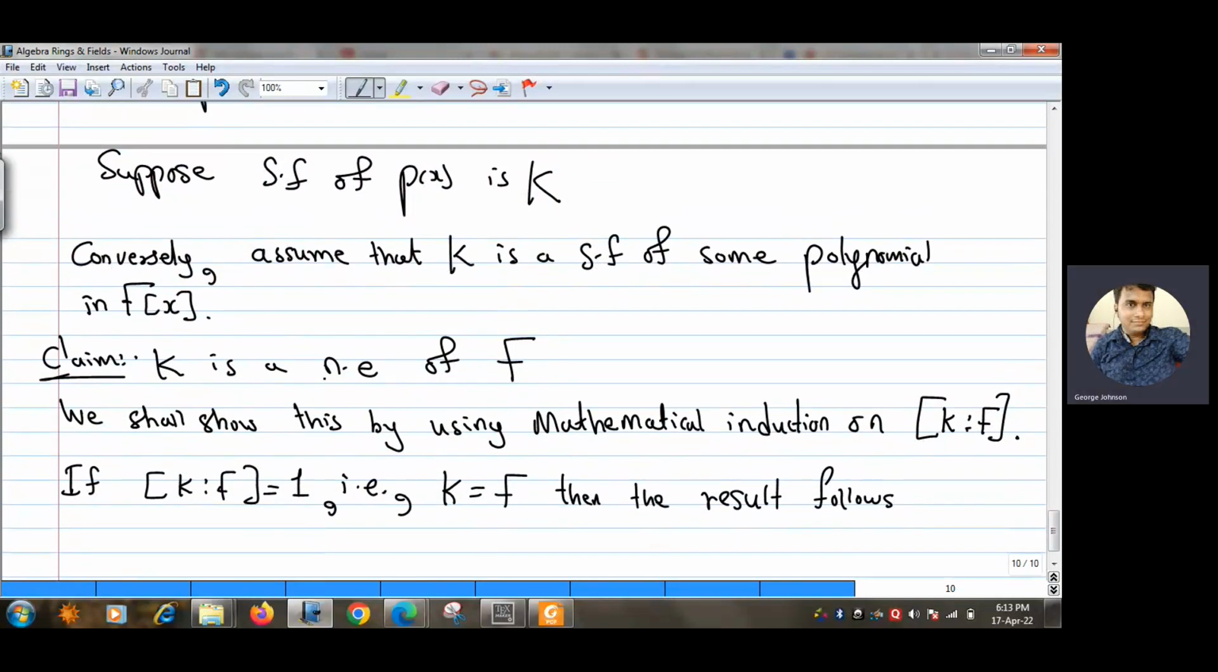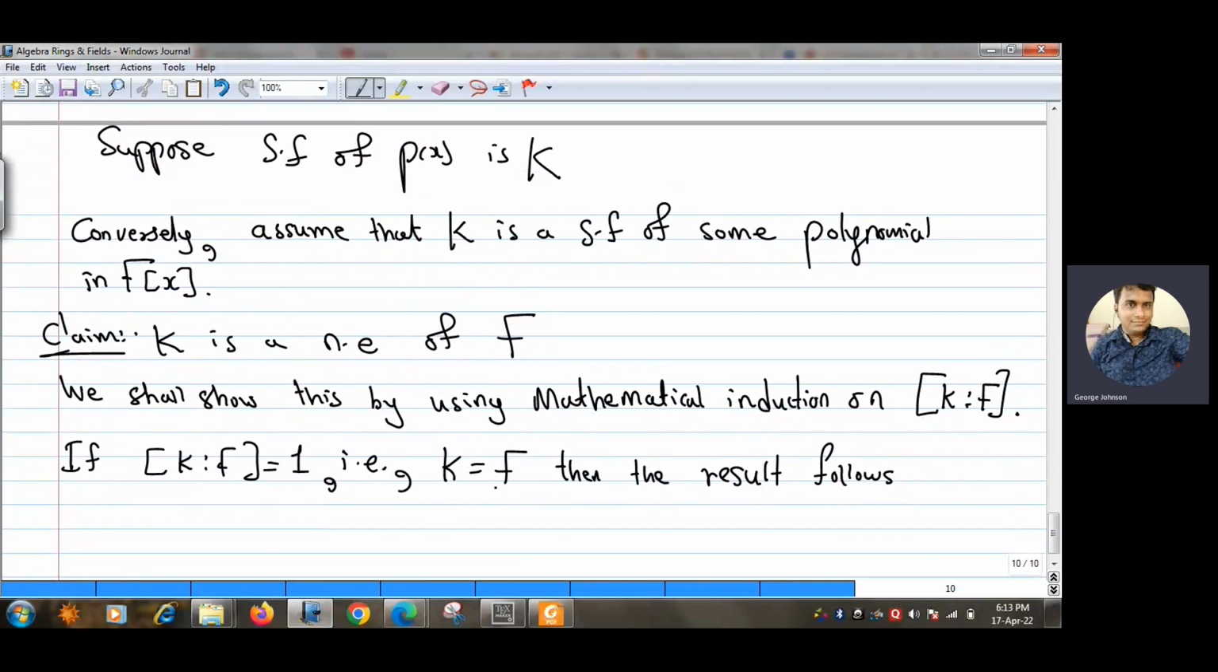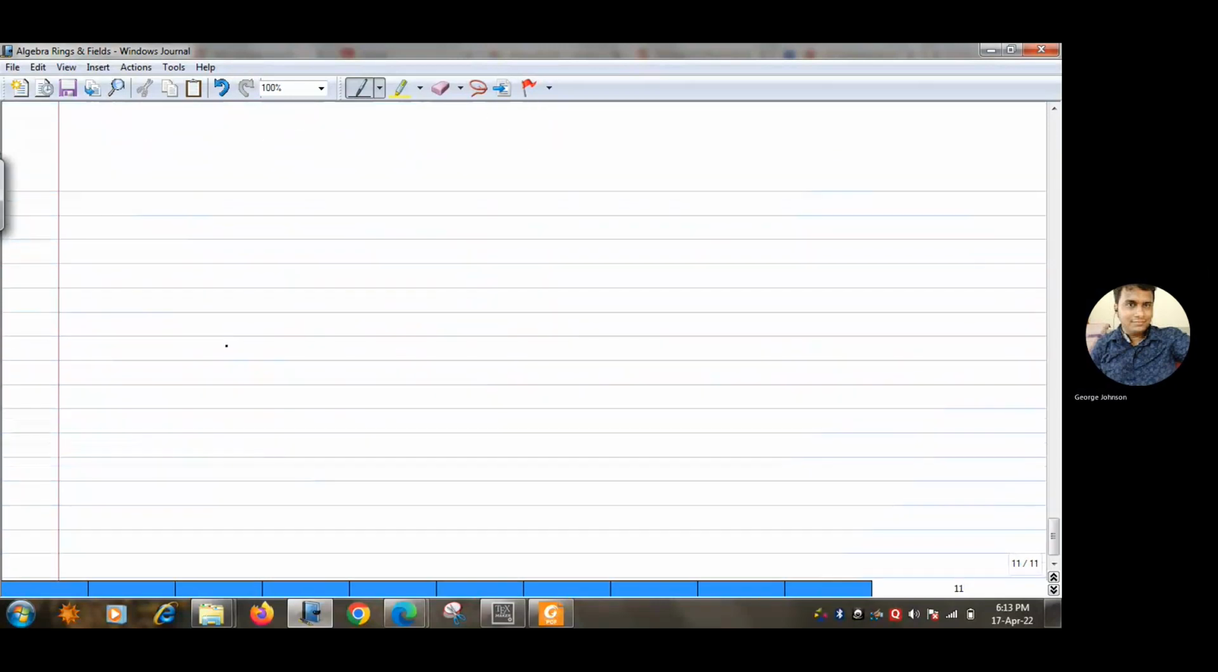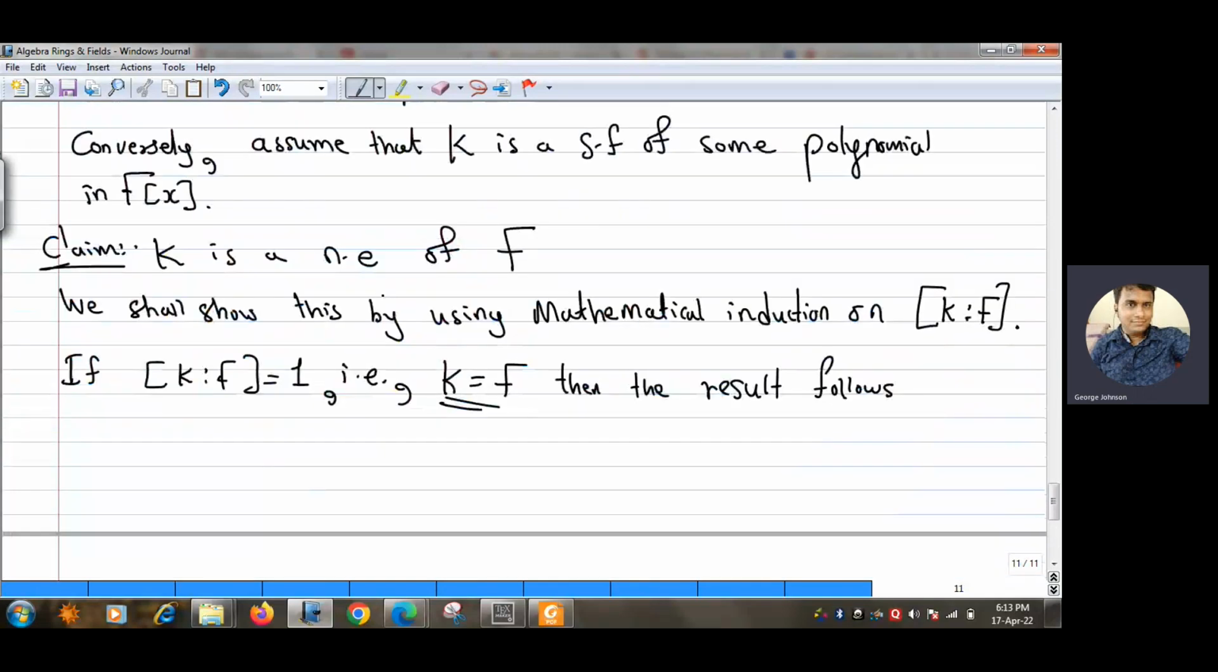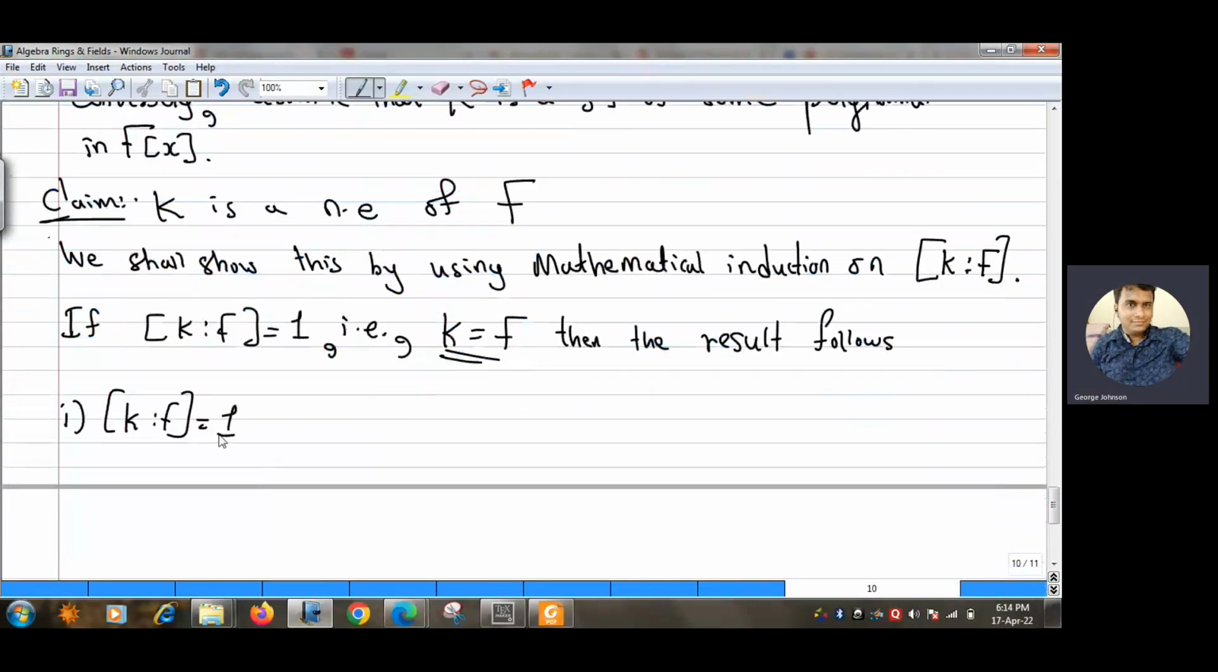See, what we have to actually prove is that K is a normal extension of F. If we are taking K equal to F, then why is K a normal extension of F? Because in that case, you can see that the definition of the normal extension is satisfied. What is the definition of normal extension? The first property is that the dimension of K over F must be finite. It is actually 1, so it is finite, right? And the second property is that F_{G(K/F)} must be equal to F. Okay, this must be true.